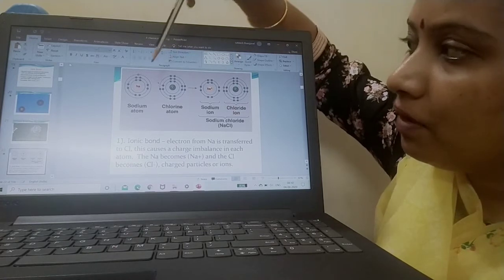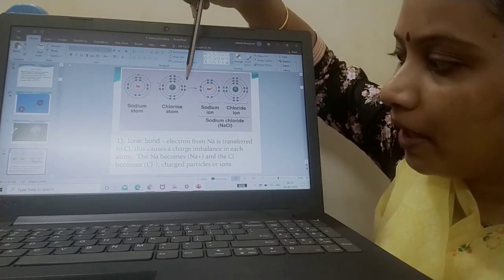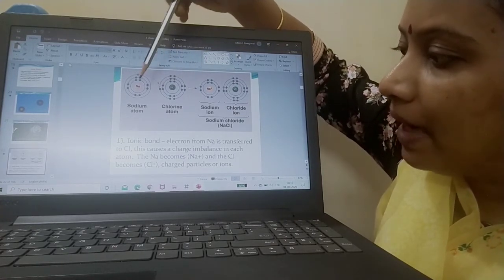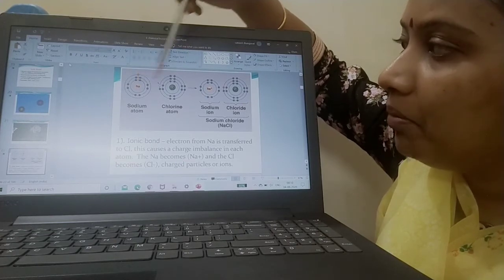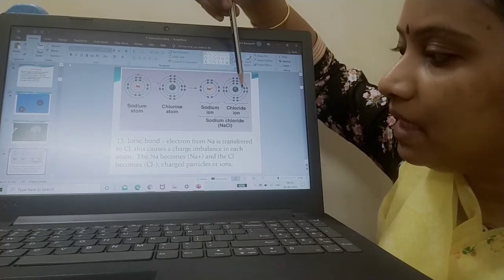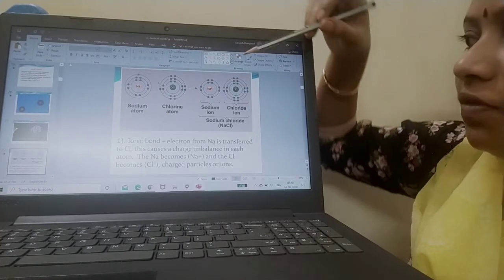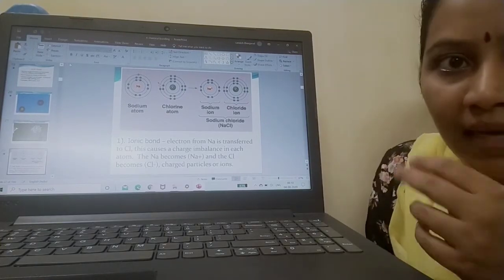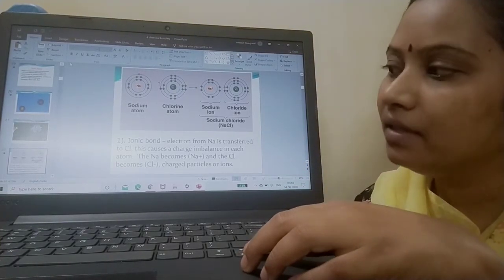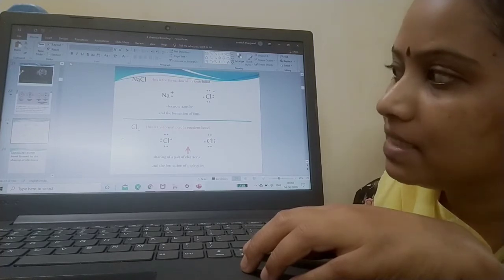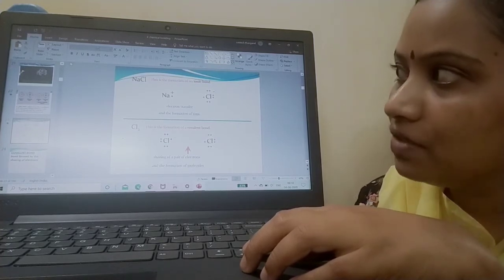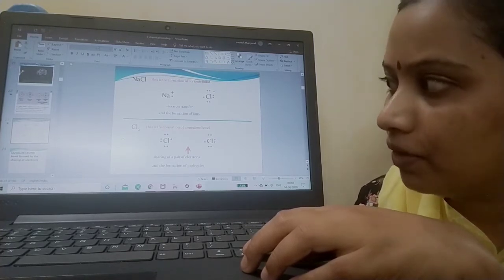The electron from sodium is transferred to chlorine, so there is a charge imbalance in each atom. Na becomes Na plus, Cl becomes Cl minus. These are nothing but the formation of ions, as we have already seen in the criteria.